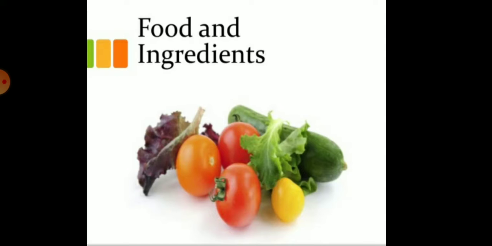So for example, rice. The ingredients of rice are raw rice and water. For example, roti or chapati. So we want atta and water as their ingredients. So, children, the materials which are present in the food items are called the ingredients.